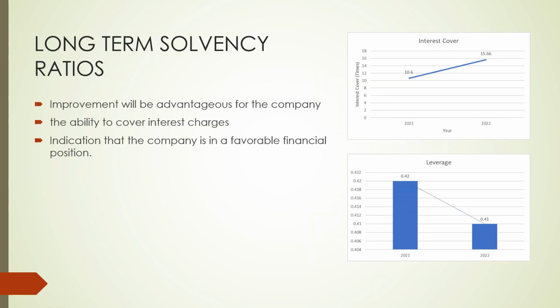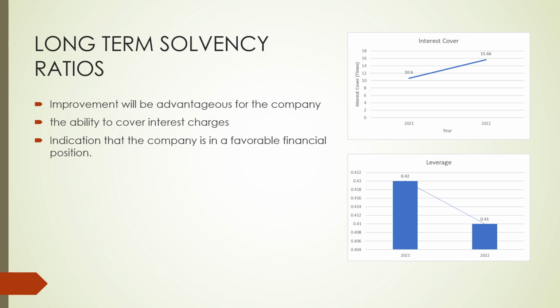Next up, interest cover ratio. Interest cover ratio assesses the ability of the company to honor its debts and interest charges. The interest cover ratio of IOI has improved from 10.6 to 15.66. This improvement will be advantageous for the company as it increases the likelihood of creditors and other lenders offering loans, as the company demonstrates the ability to cover interest charges.